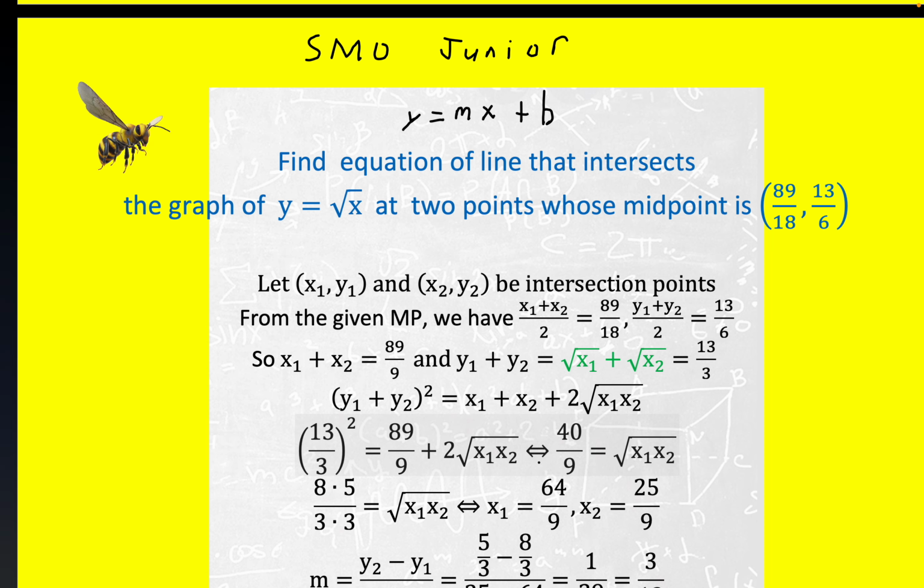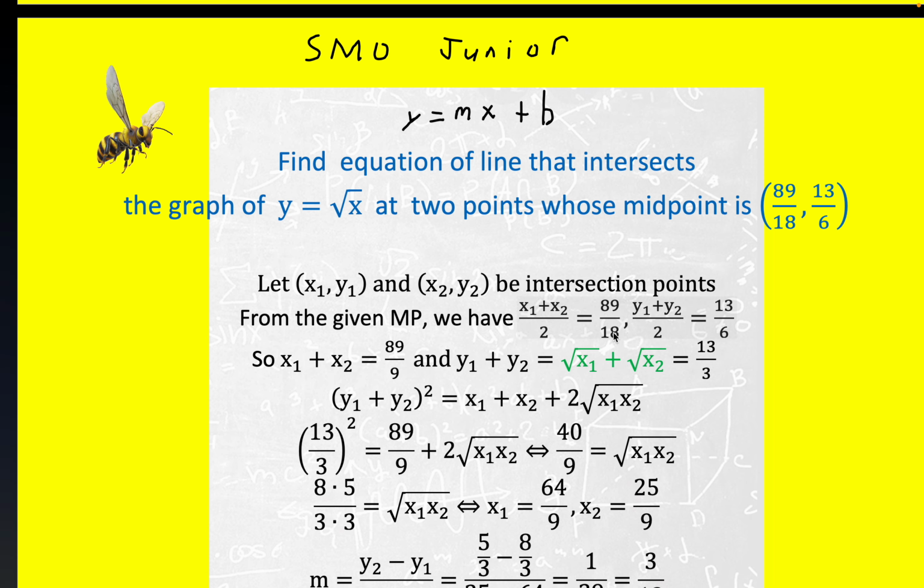It's favorable to split 40 over 9 like this, because you get two numbers that do sum up to 89 over 18, and when you multiply by 2 you get 89 over 9. So you get two numbers that meet the conditions of the problem.